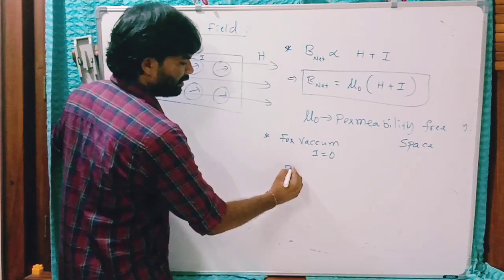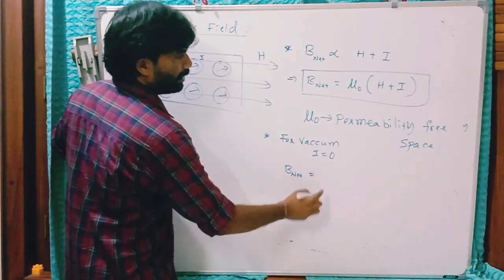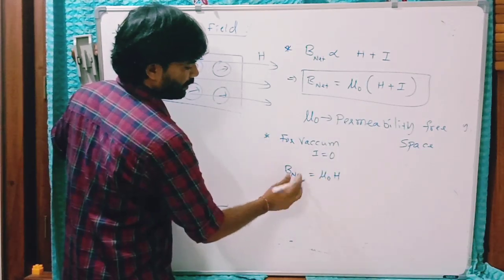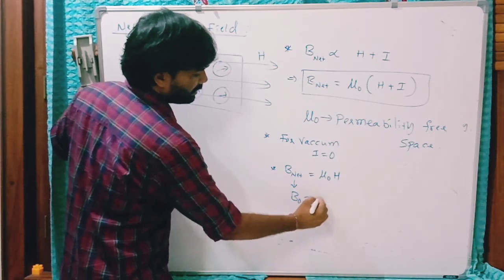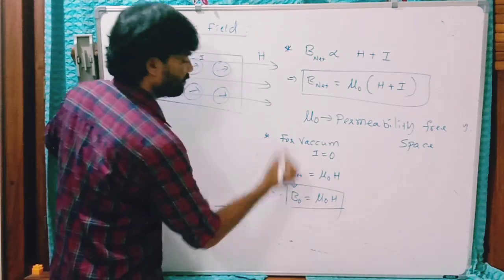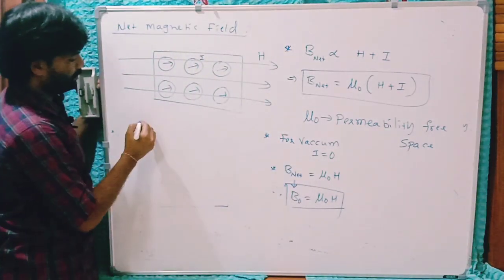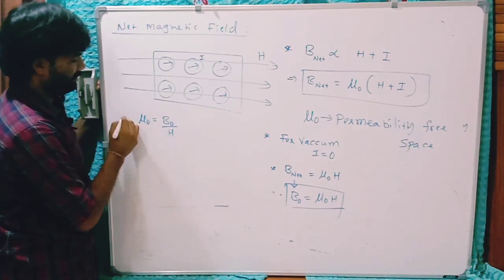the net magnetic field induction in vacuum is mu naught H, or you can write this simply as B naught. The magnetic field induction in vacuum is this. From this you can define mu naught. What is mu naught? B naught by H.